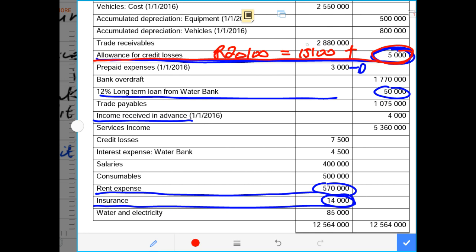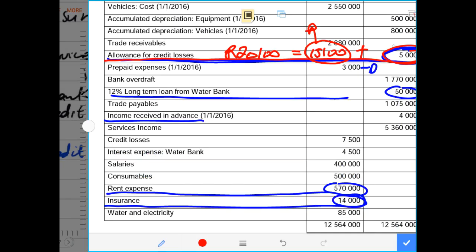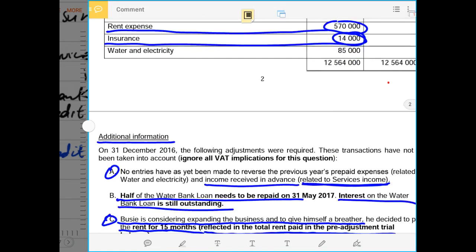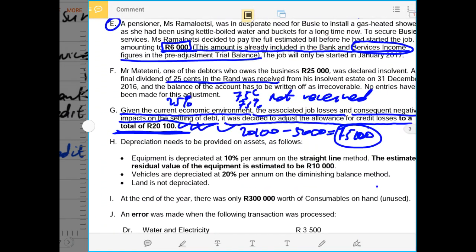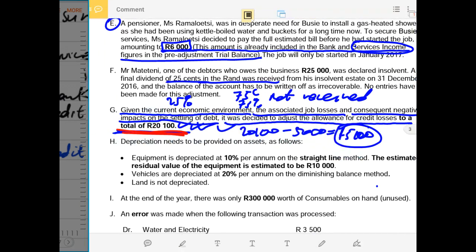That's what happened. This is the amount by which our credit loss increased. So that is why we credit our allowance by 15,100, so that out of that allowance that we see in the trial balance of 5,000, we add 15,100 so that it becomes the new total allowance for credit loss of 20,100. So that is why the journal entry is the way it appears.